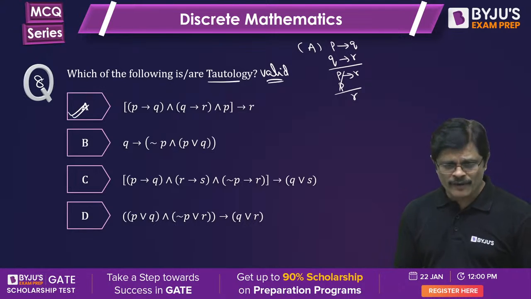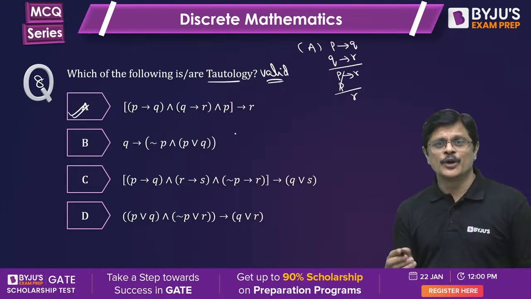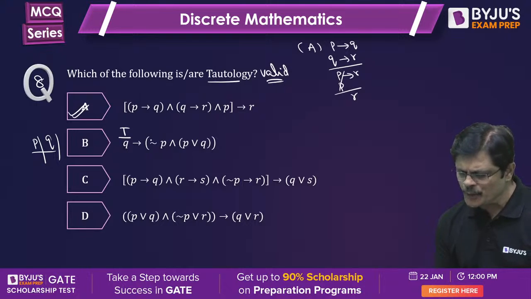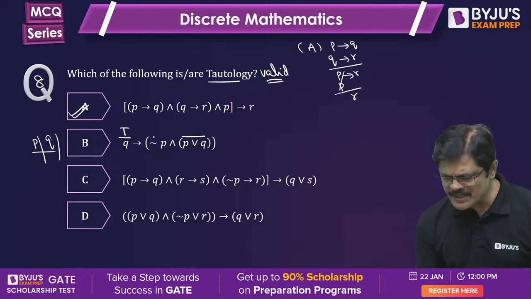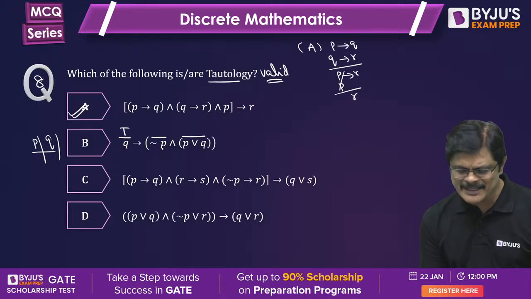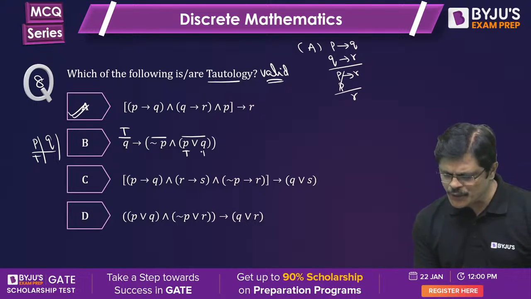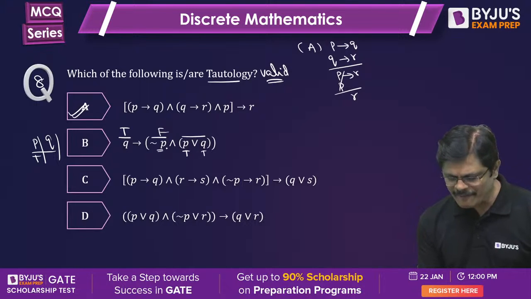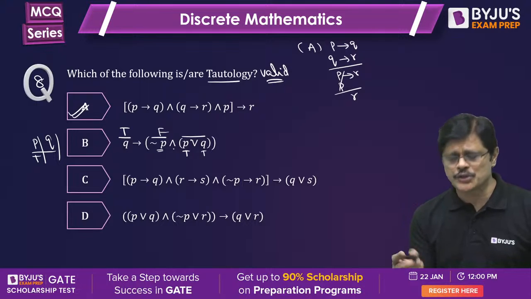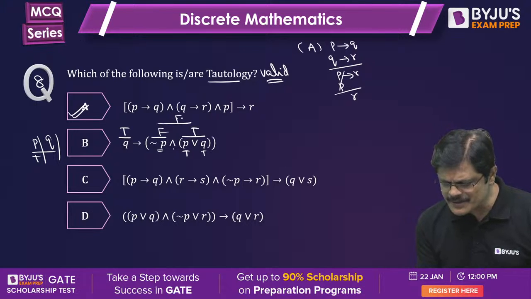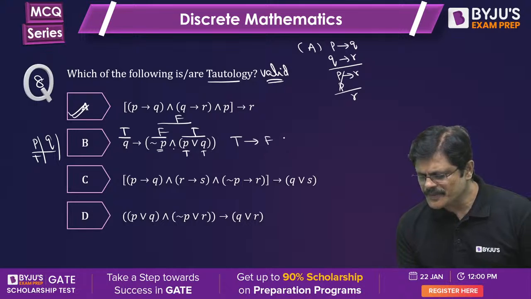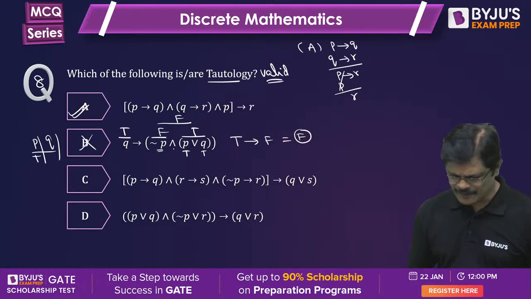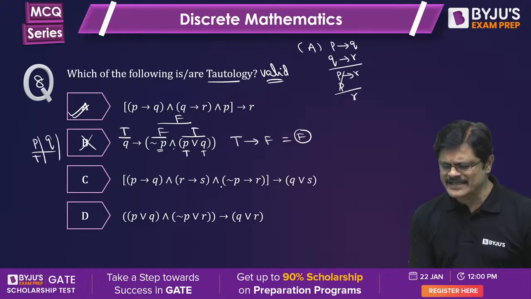The next one, Q implies negation P, and P or Q. Now here there is no rule for this. For such problems you can use our truth table method. So here we'll try to make it false. See, this has to be false, meaning both must be false. So negation P must be false, means P must be true. So P is true and Q is true. Can you make it false, sir? Of course, if one is true, because it's a conjunction, it can be true also, but this will become false. You are going to get a true implies false situation. True implies false means it becomes false. Therefore, it cannot be a tautology. Wonderful. The next one, P implies Q, R implies S.